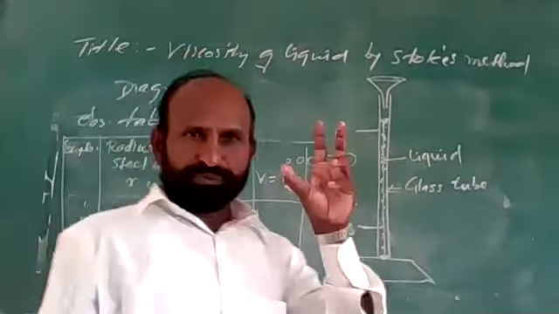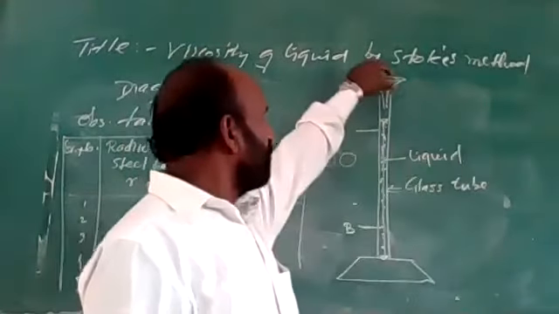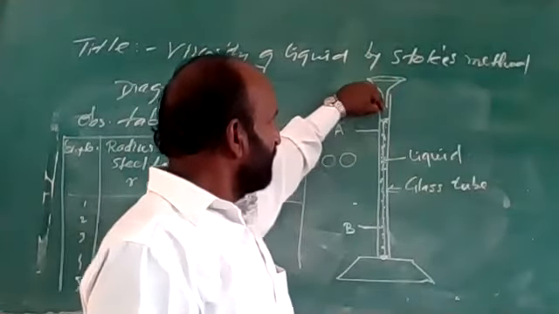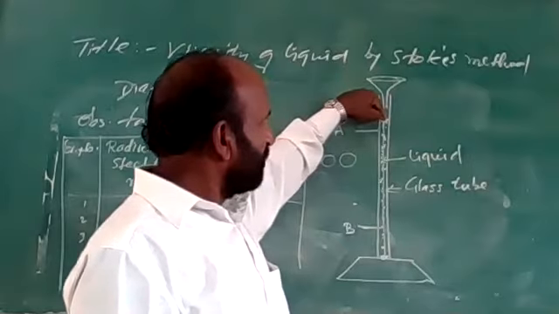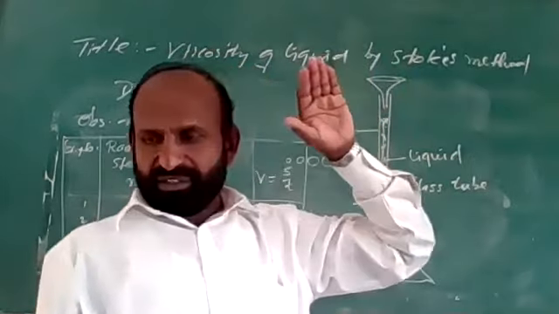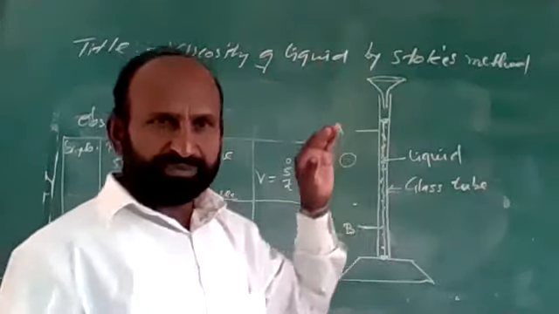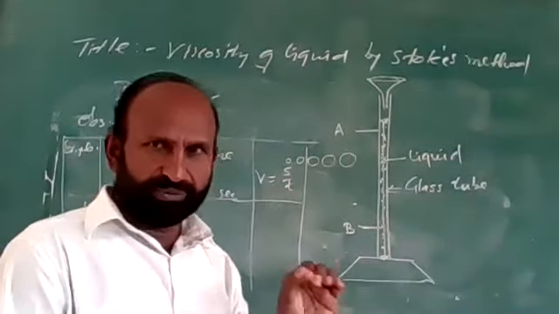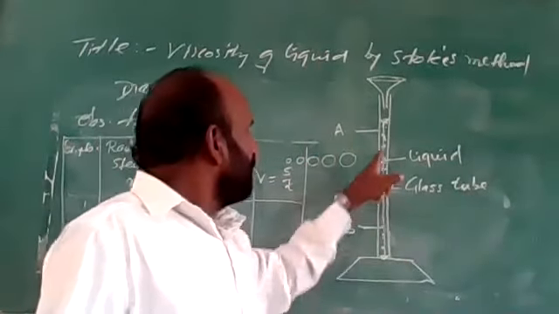When we drop the steel ball from the funnel and it enters the liquid, the motion of the steel ball will slow down.